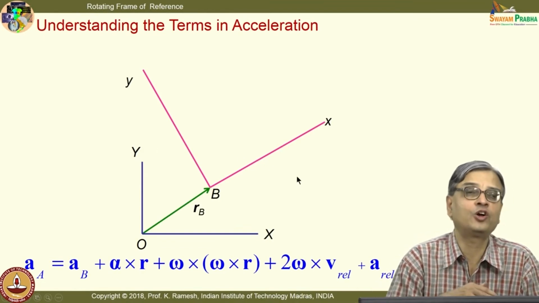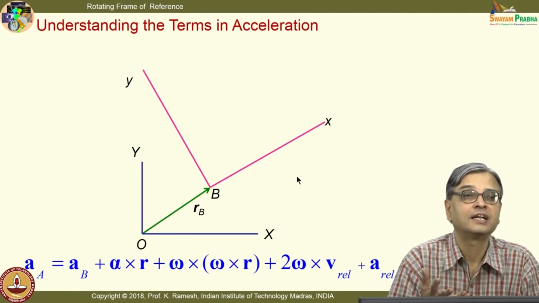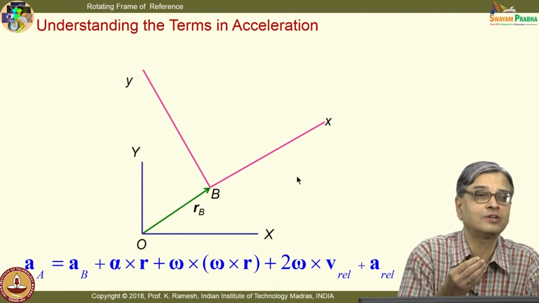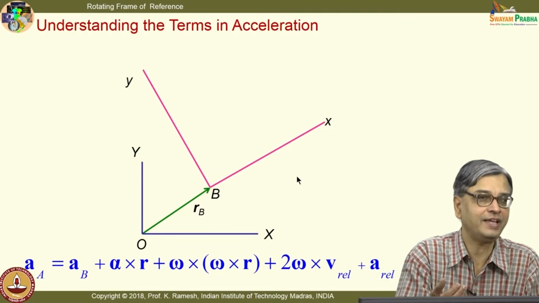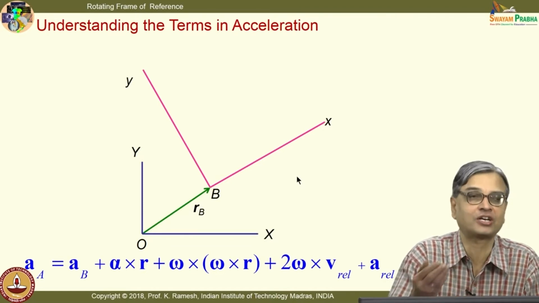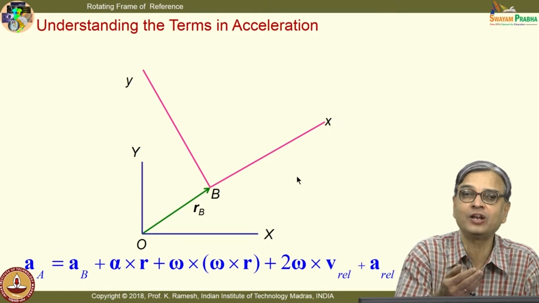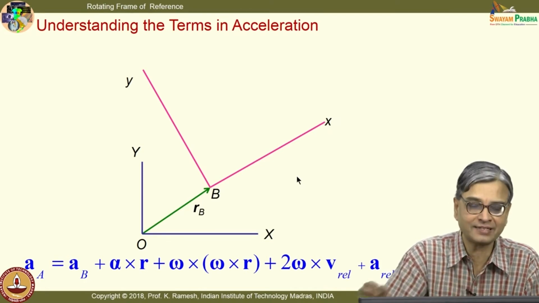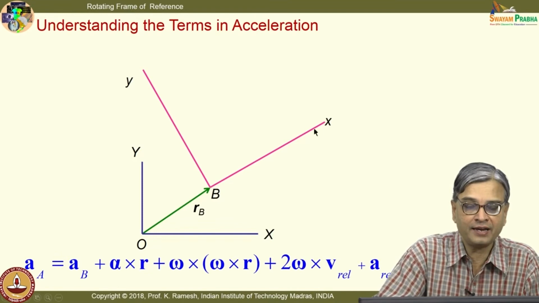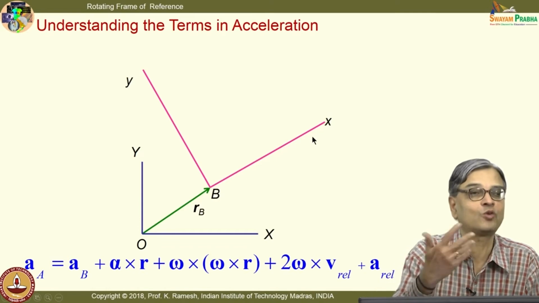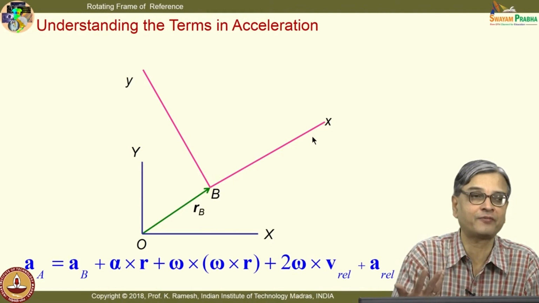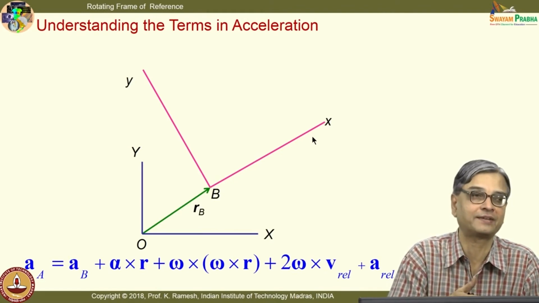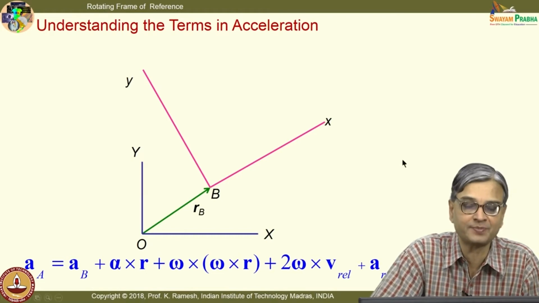In order to visualize what we are discussing, we are also imagining an appropriate rigid body, a rigid body which has a slot, that is the way we visualized for understanding velocity. A similar exercise we will do here, and when it is convenient to us, we will make this a non-rotating translating axis and view what happens. When it is necessary, we will consider that as a rotating frame of reference and find out what quantities I can determine. When you solve a problem, these ideas become clear.